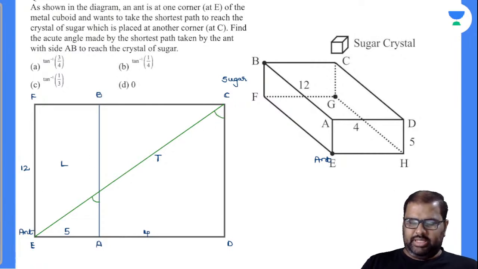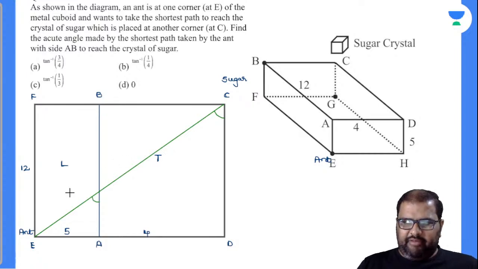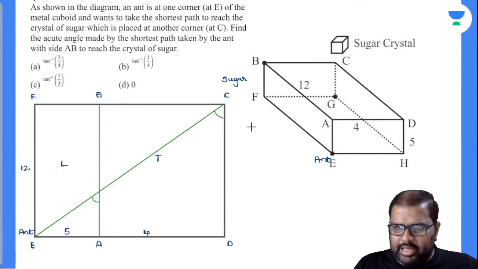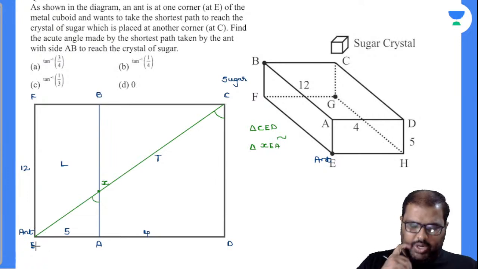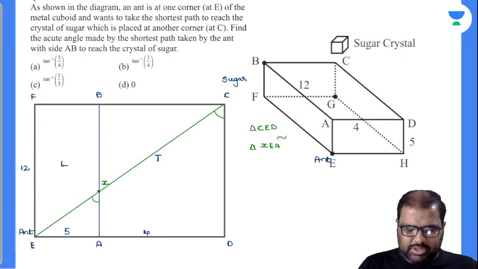Now closely observe there. I will mark one point. What is this angle? Now see here, triangle CED and, let us suppose this is some point X, triangle XEA. These are similar triangles. Am I right or wrong? How many of you know this? Because they have a common angle called E. Yes or no? And the same angles are residing on the same shortest path, and it will be exactly the same.